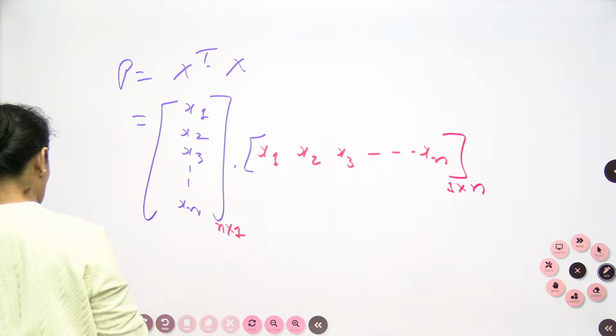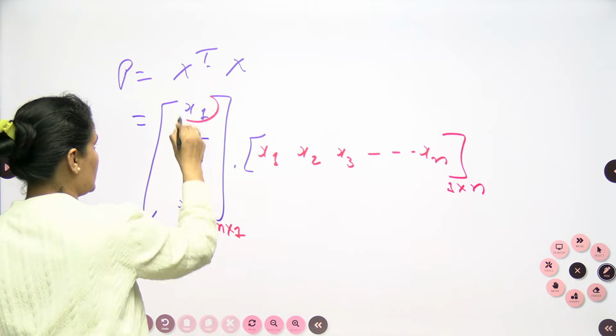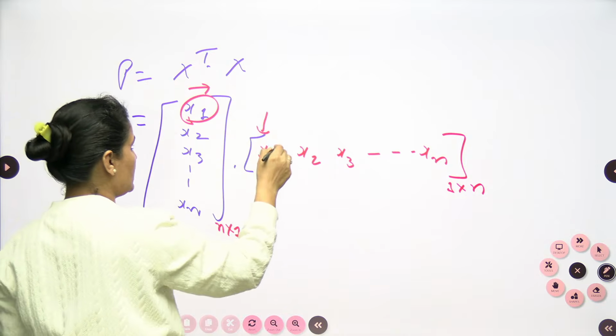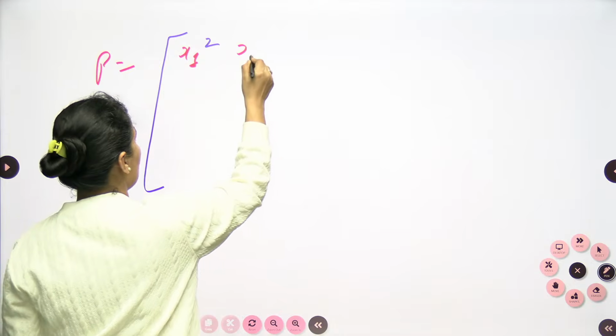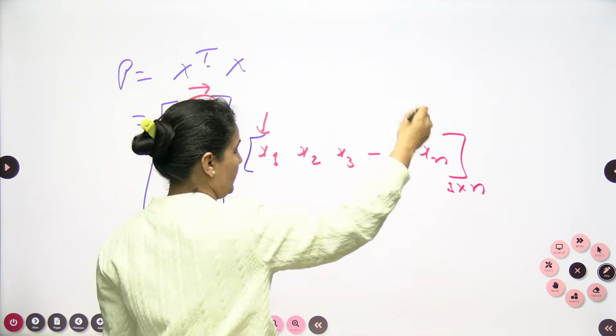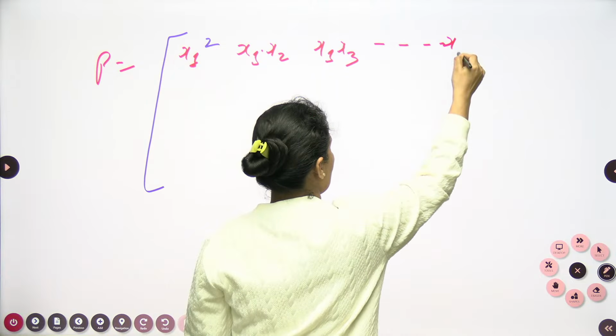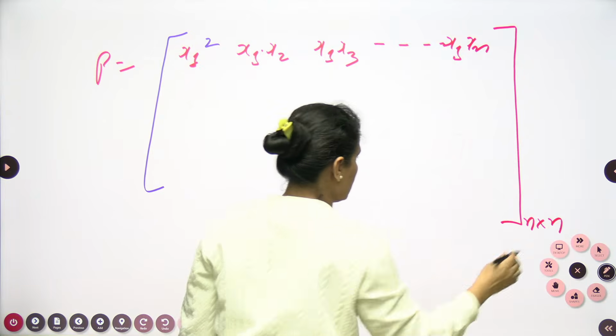So we can write down the value of the matrix P. The first row multiplied with the first column will be x1 into x1, x1 square. First with the second column, x1, x2; first with the third column, x1, x3; first with the last column, which is x1, xn. And here I will go with n cross n.